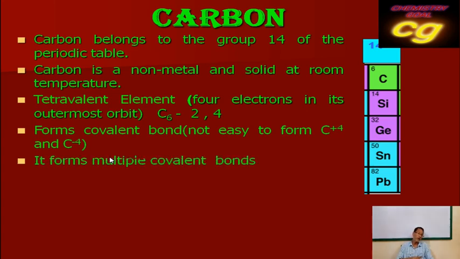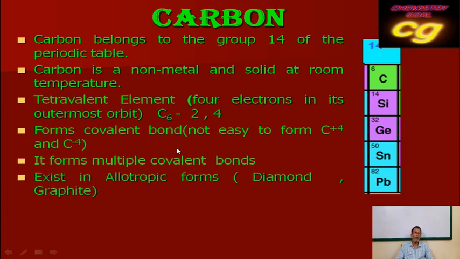Then another property of carbon is that carbon produces multiple bonds. We have already read in covalent compounds that a covalent bond may be a single bond, double bond, or triple bond. The important versatile nature of carbon is that it can produce single, double and triple bonds. Three types of bonds are possible in the case of carbon. That's why it produces multiple covalent bonds.